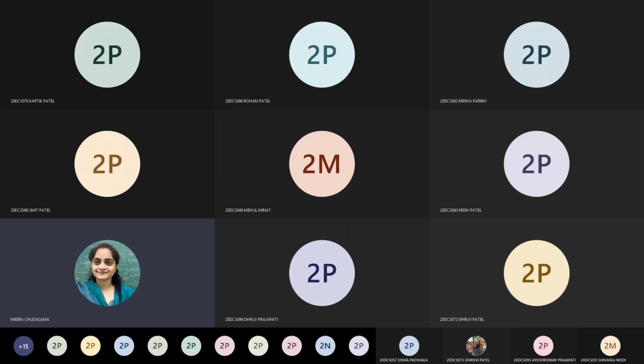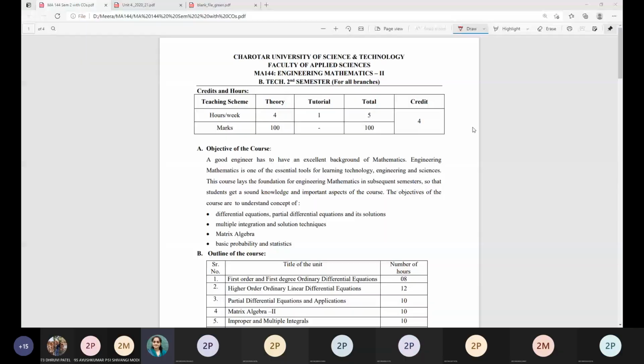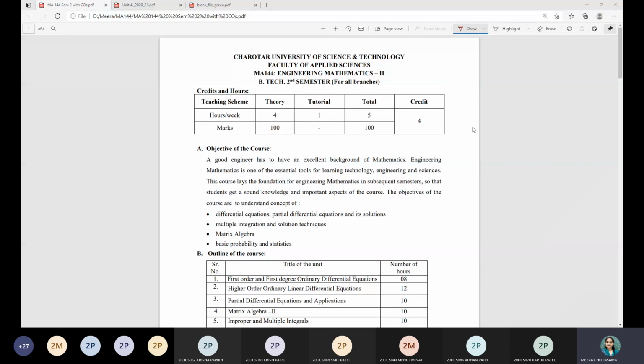Even required. Why do you have to download? Because as per the Microsoft Teams rules, it will expire within 20 days. So after 20 days, you are not able to see it, or you are not able to download it. So it is advisable that you download each session for your reference if you require it.